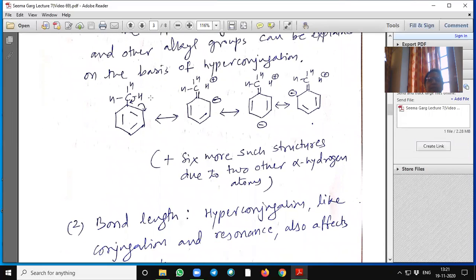See here, in toluene, due to the hyperconjugation of this hydrogen, we get this type of resonating structure. There are 6 more such structures because it contains 2 more alpha hydrogens. In total it has 3 alpha hydrogens, so it has a total of 9 resonating structures.